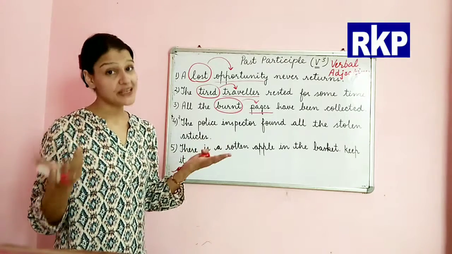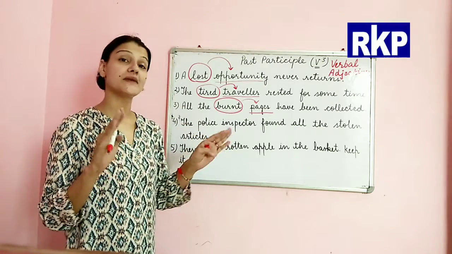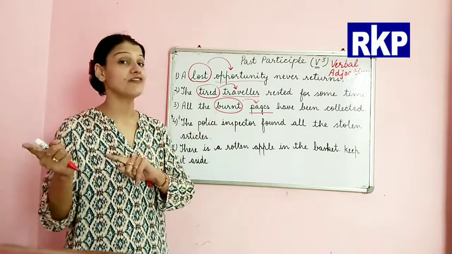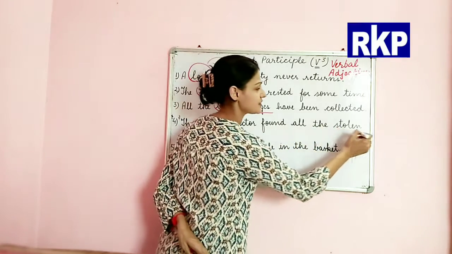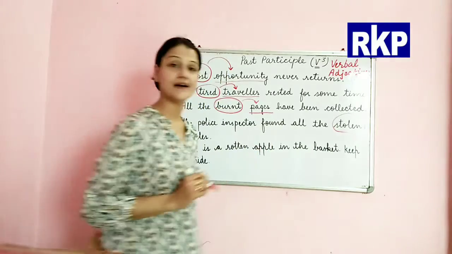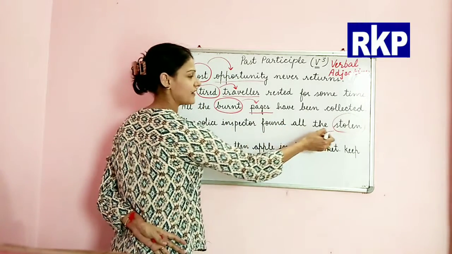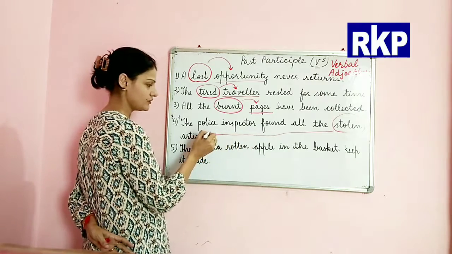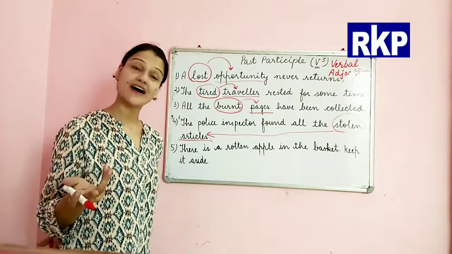Very good. It's very easy to identify because we have to see which verb is modifying a noun. So this is the past participle here: stolen, which is modifying the noun articles. What kind of articles?